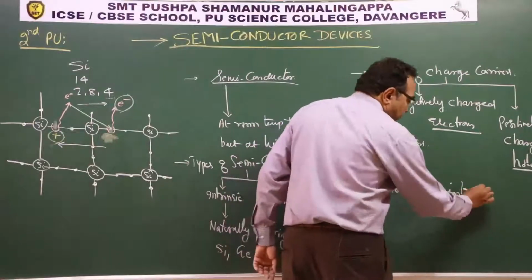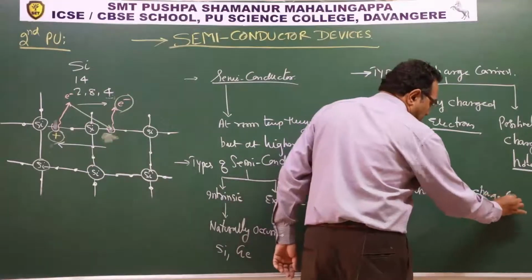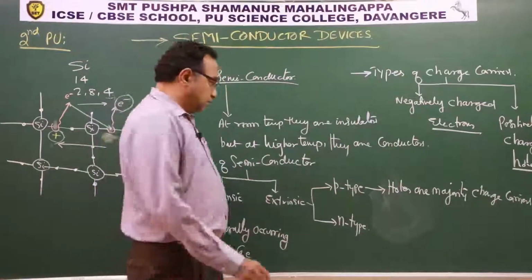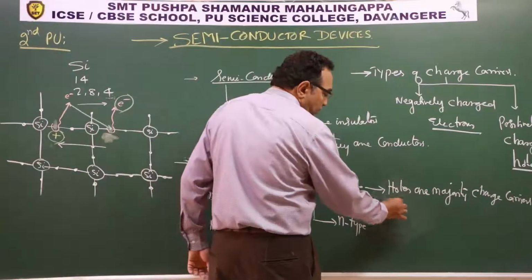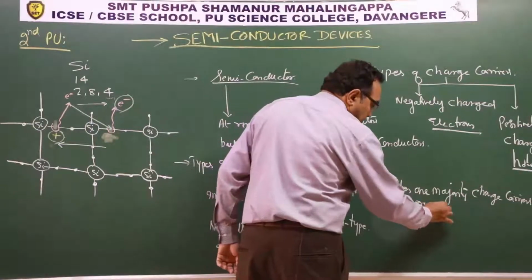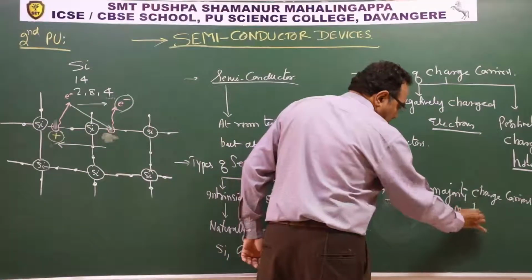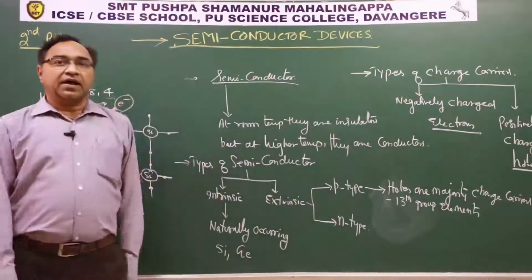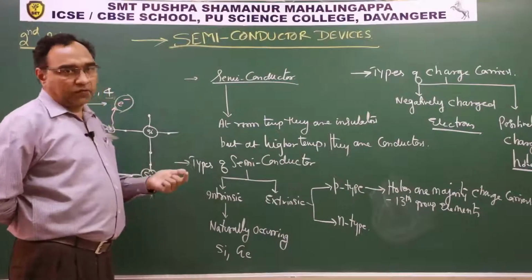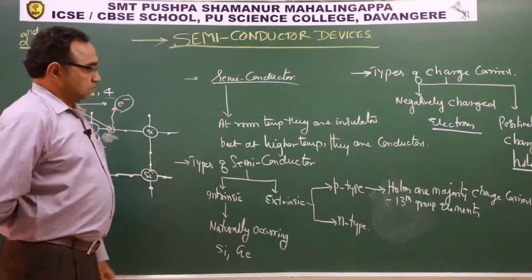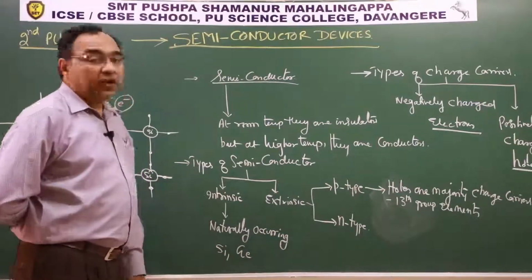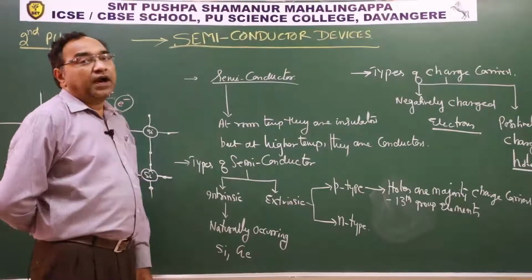They are majority charge carriers. This is the first point. Second point, you are adding 13th group elements. Thirteenth group elements are added as impurities, in the old representation of group three. 13th group elements will be added, for example aluminium. If you add aluminium,